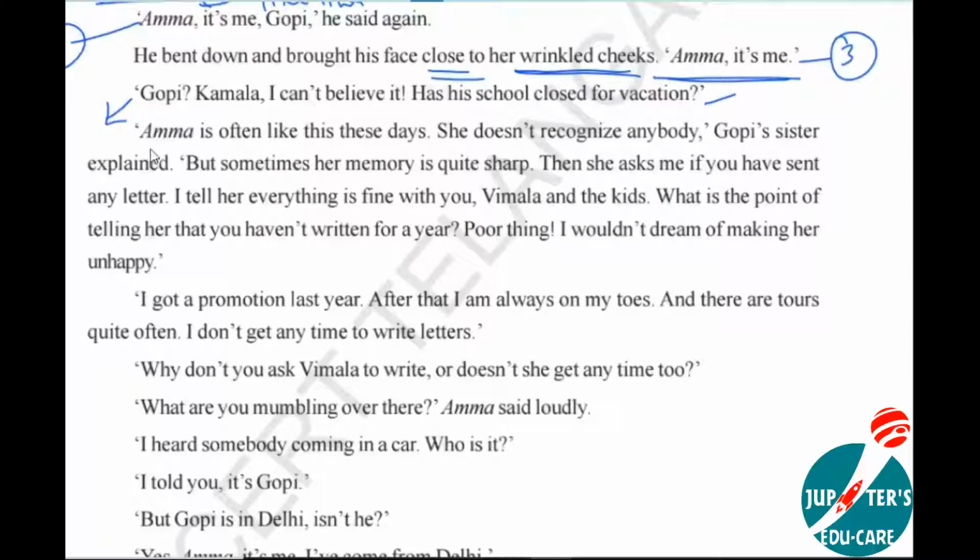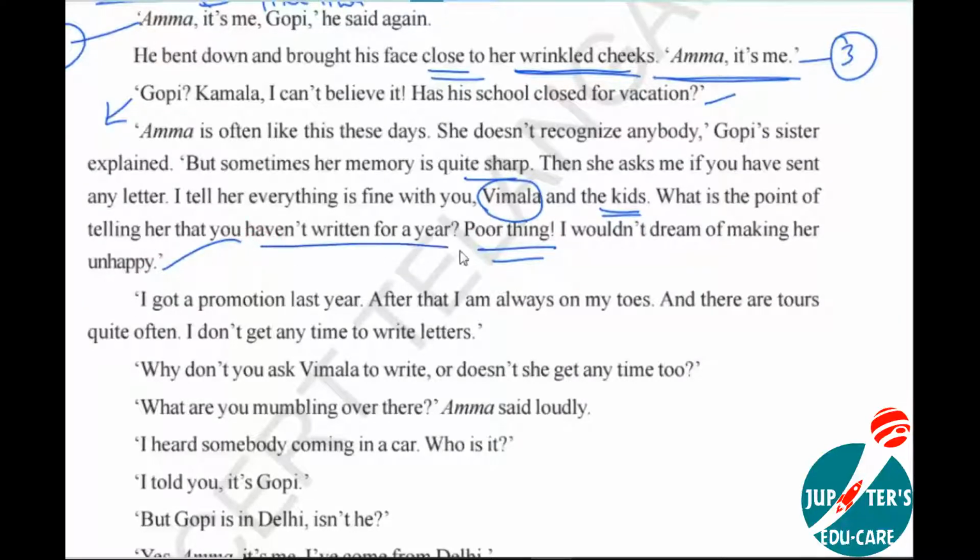So, Kamala is explaining. Amma is often like this these days. She doesn't recognize anybody, Gopi's sister explained, but sometimes her memory is quite sharp. Then she asks me if you have sent any letter. If you have sent any letter, I tell her everything is fine with you, Vimala and the kids. What is the point of telling her that you haven't returned for a year? Poor thing, I wouldn't dream of making her unhappy.